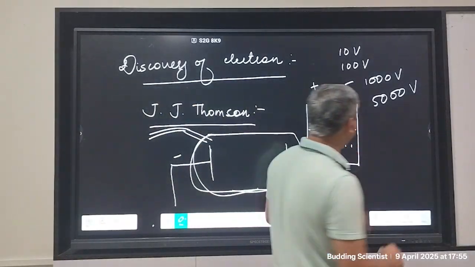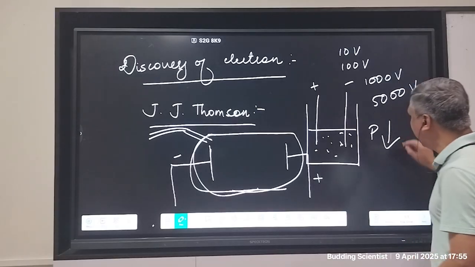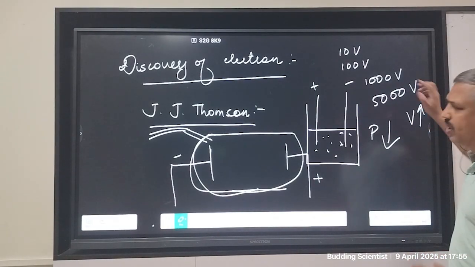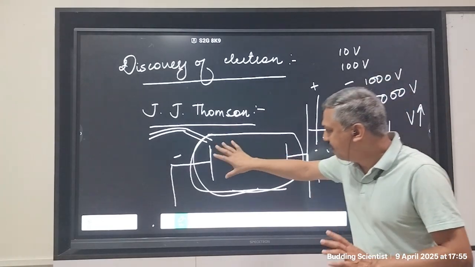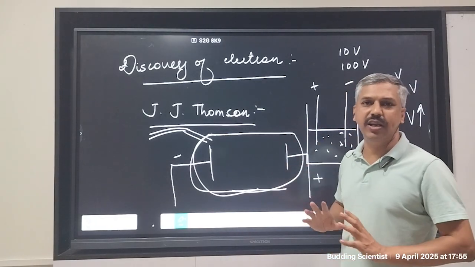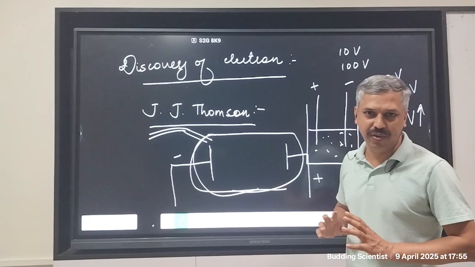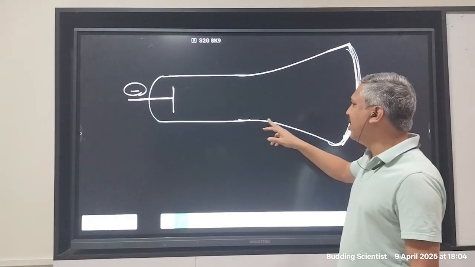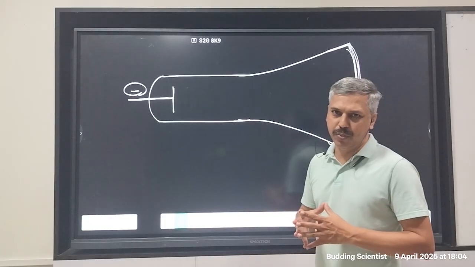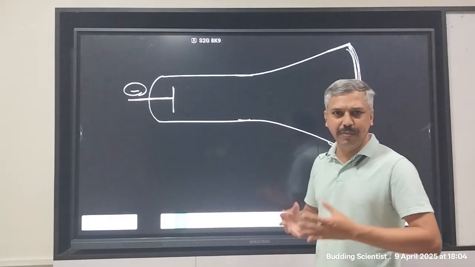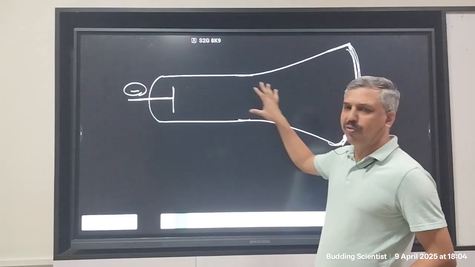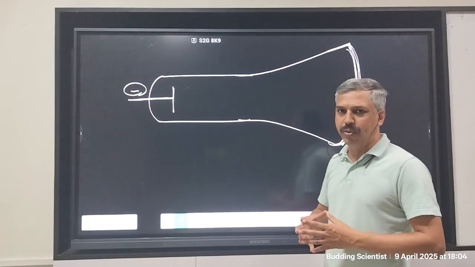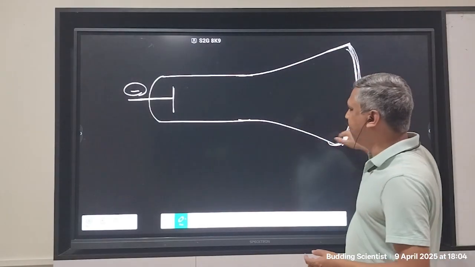When J.J. Thomson reduced the pressure to a great extent and the voltage was increased to a great level, something happened, and that resulted in the discovery of electron. What is that something? Let's find out. This is the modified version of Coolidge tube. Coolidge tube is a tube designed by some scientist in which he was performing a similar experiment. J.J. Thomson modified that tube to this kind of shape.